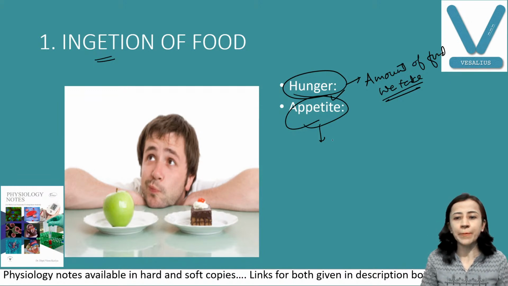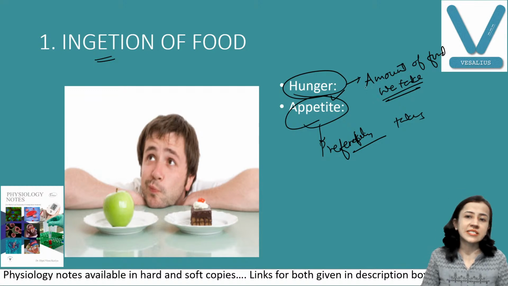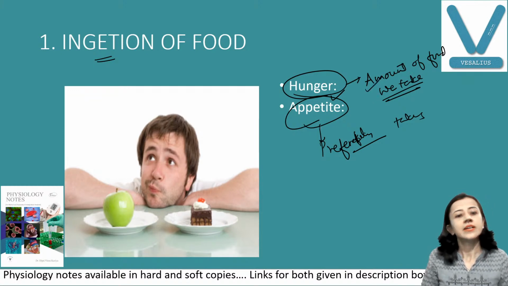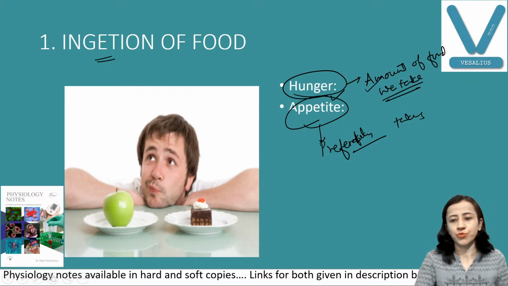So this is the type of food a person preferably takes or seeks, that is appetite. So hunger decides the amount and appetite decides the type of food. This is the first step, ingestion of food.